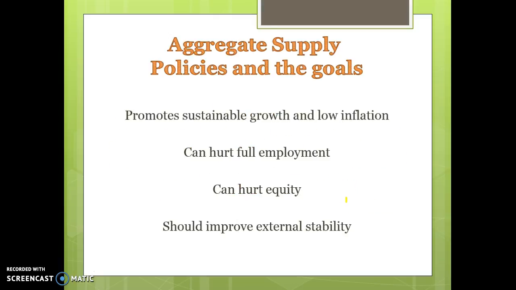So as a general rule, supply side policies should promote sustainable growth and will generally reduce inflation, although some of them can boost inflation in the short term. They can hurt full employment, but in the long term they should help. They also can hurt equity in the short term, although should provide benefits in the long term. And generally, supply-side policies will improve external stability.